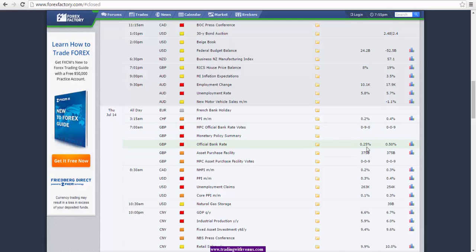If there is an interest rate cut, this will be negative for the British pound, and we can see volatility in the British pound as well as a drop in the British pound. So any of the British pound crosses will have a negative impact as a result of a rate cut.